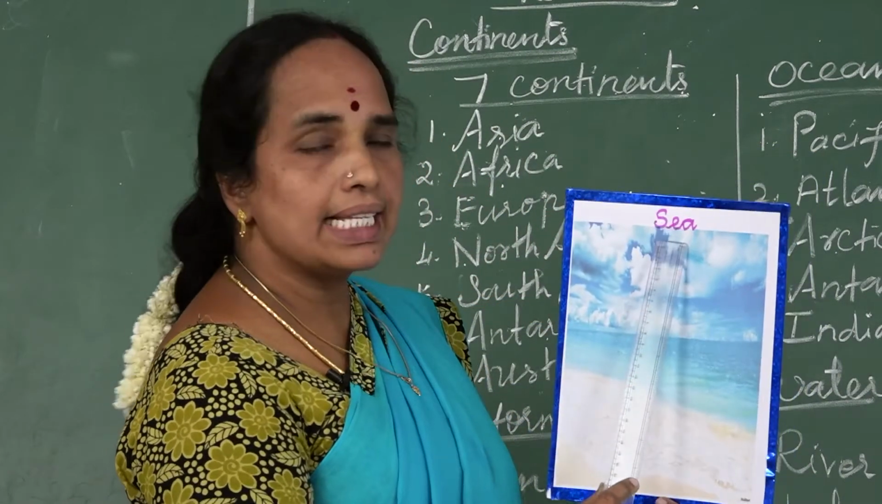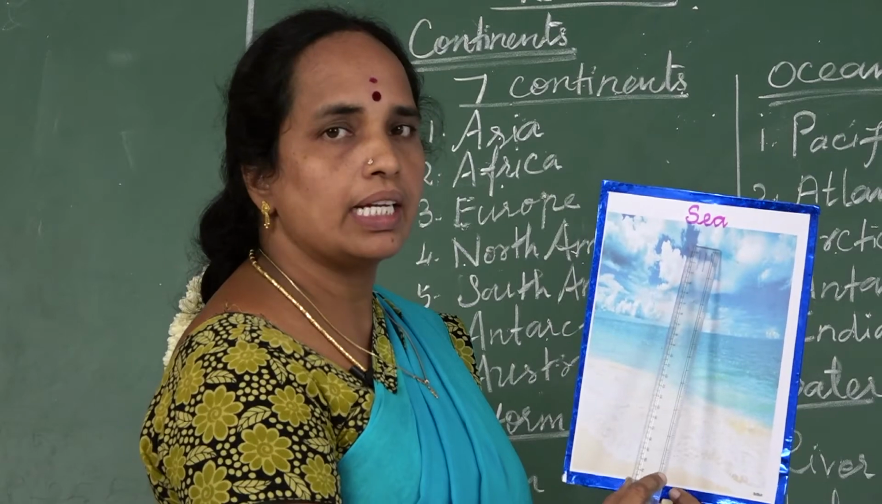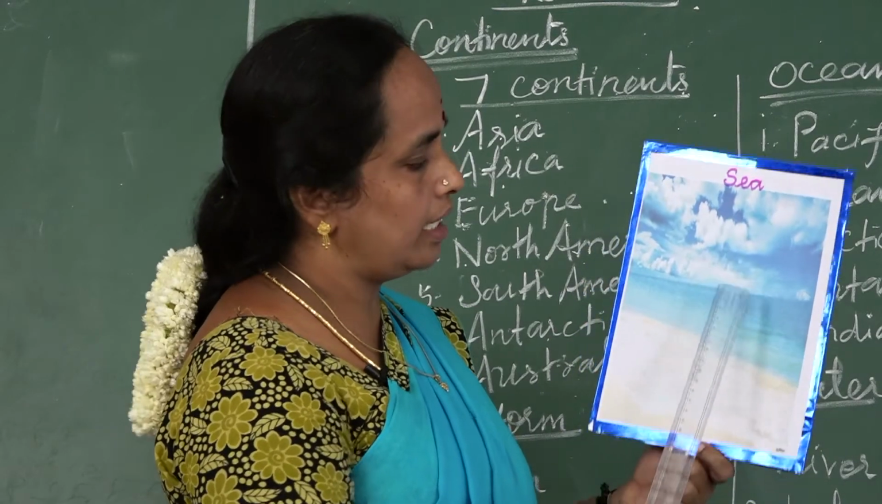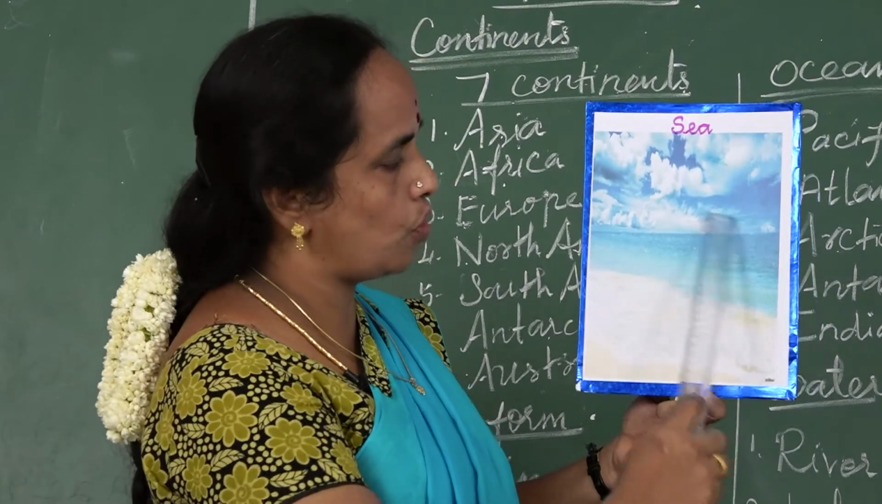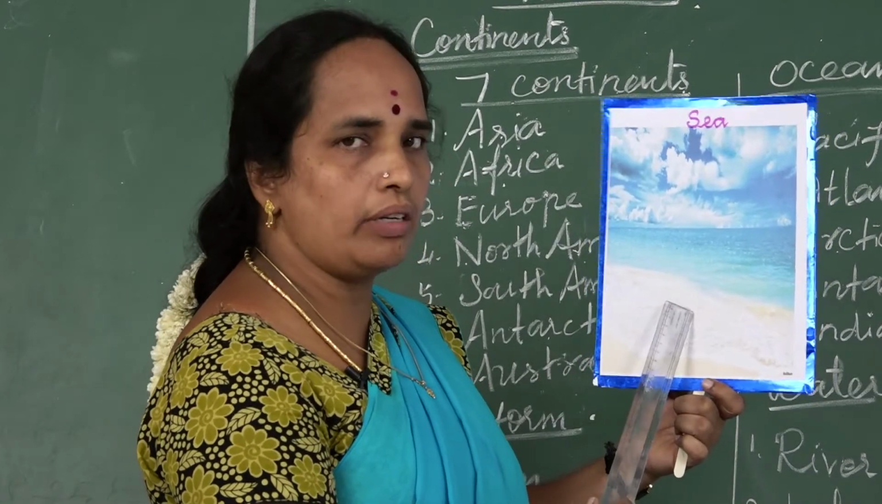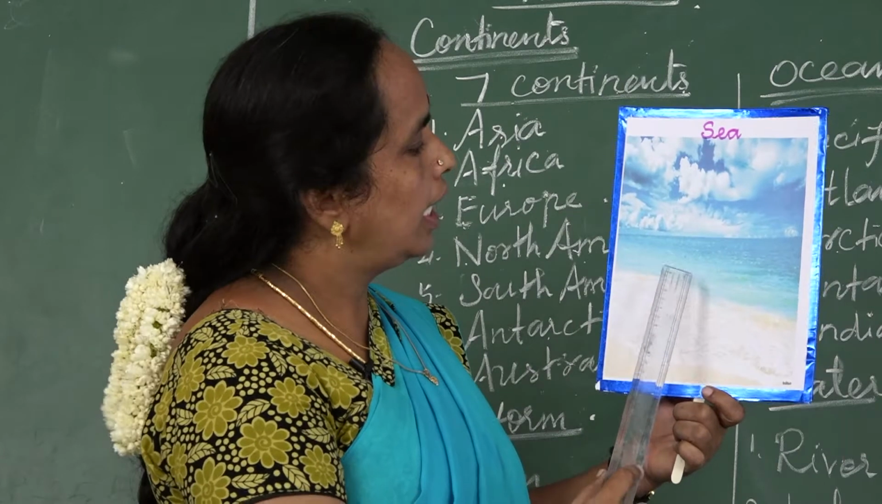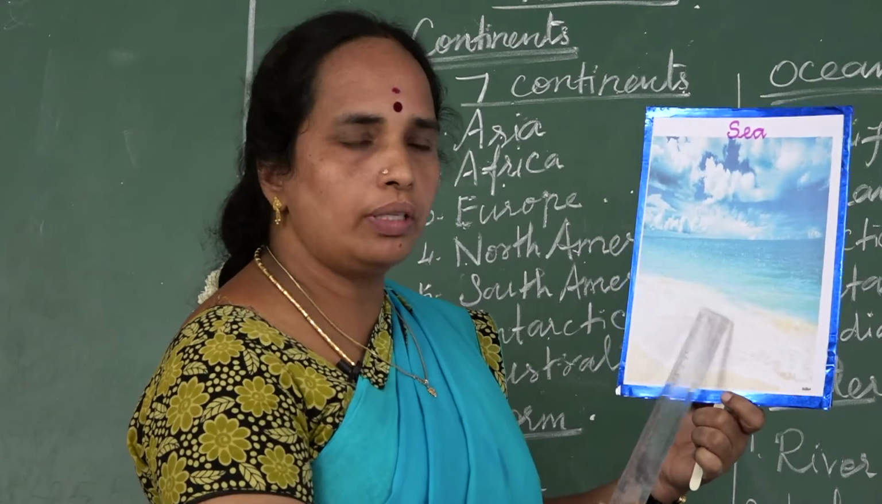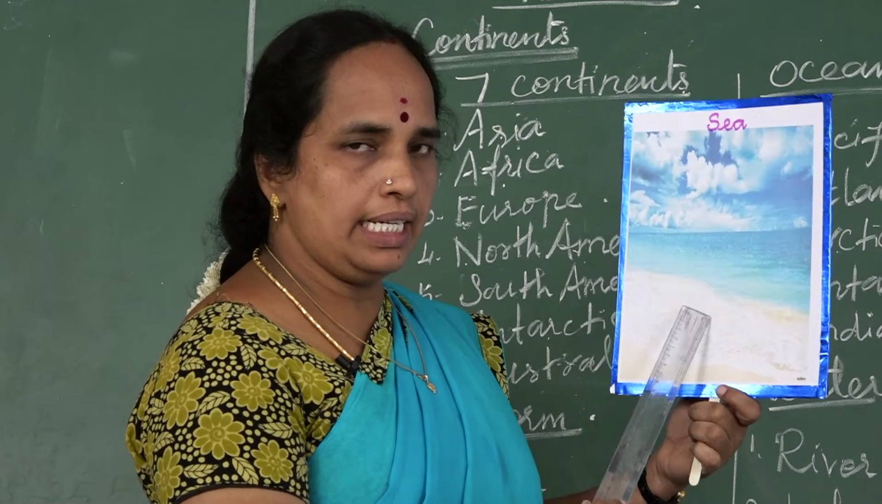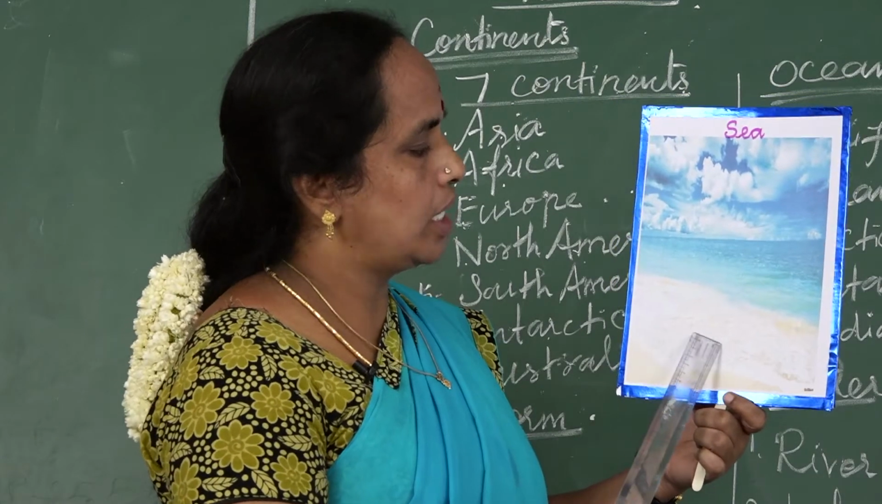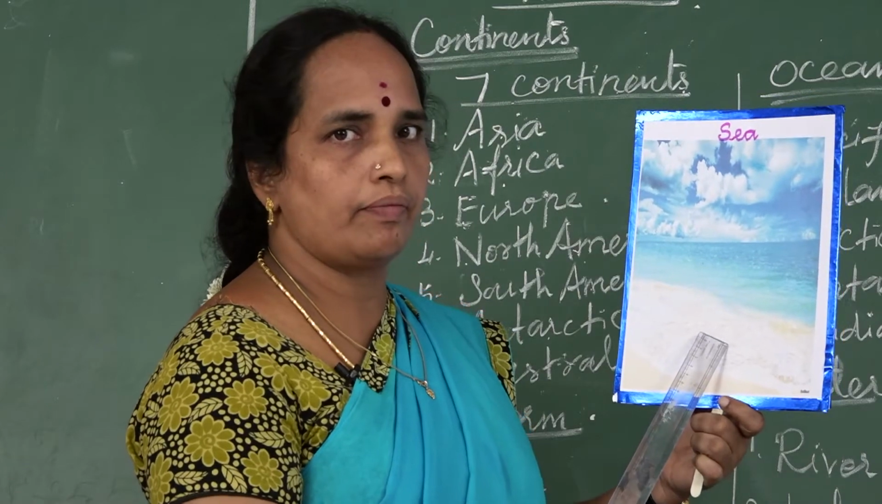Now sea. S-E-A, sea. Sea is a large water body. Sea water is salty. It cannot be used for irrigation, cooking or drinking purpose. Sea is smaller than ocean.